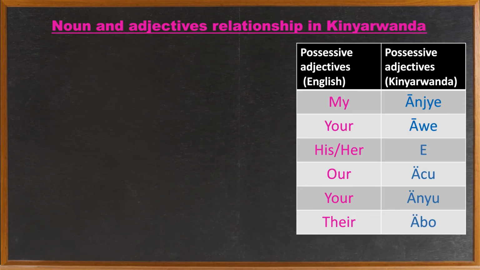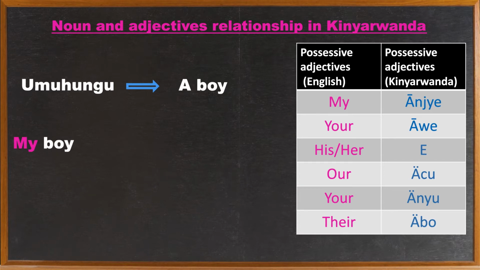However, this is not all that there is for you to be able to use the Kinyarwanda possessive adjectives. But anyway, you will need to understand the relationship between the Kinyarwanda possessive adjectives and a Kinyarwanda noun. Let's consider this noun, umuhungu. That means a boy in English. Alright, so how do you think we can say my boy in Kinyarwanda? Try to put your answer in the comment section.